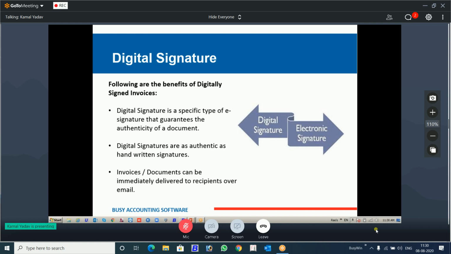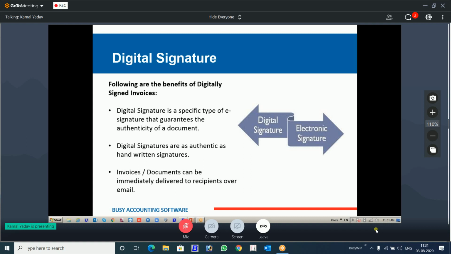Second, a client might ask you this question: are digital signatures as good and authentic as a handwritten signature? Some clients have an old style of working actually. Those are the clients who still prefer to sign the cheque instead of transferring by IMPS and RTGS. You will find such clients.